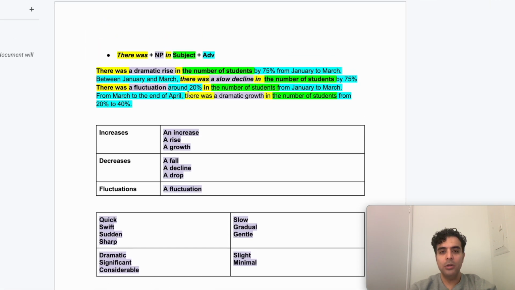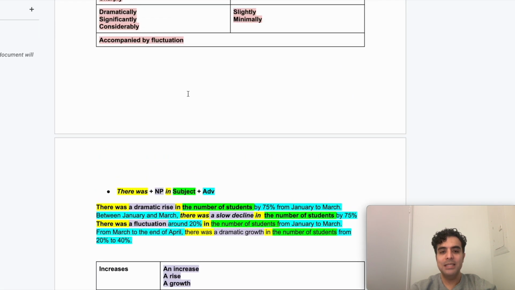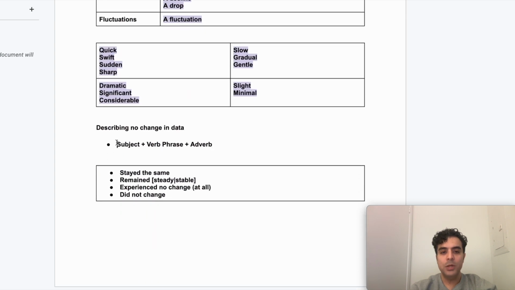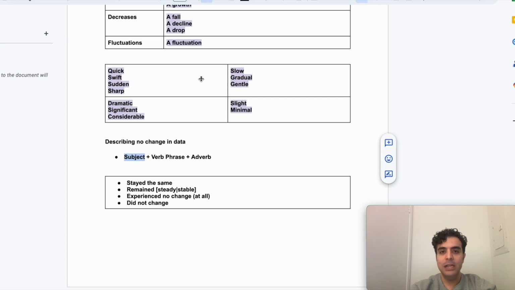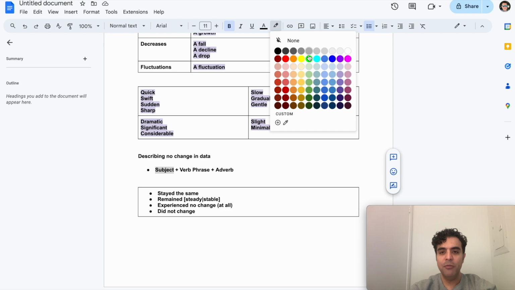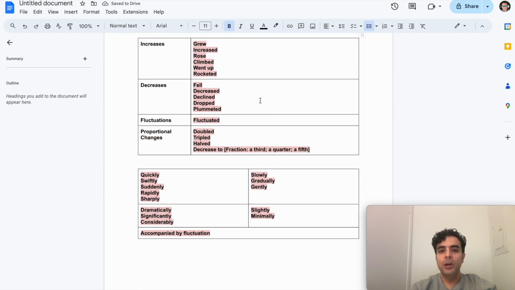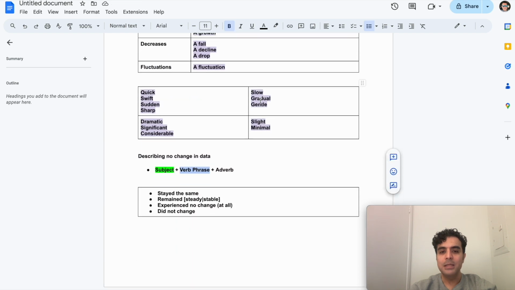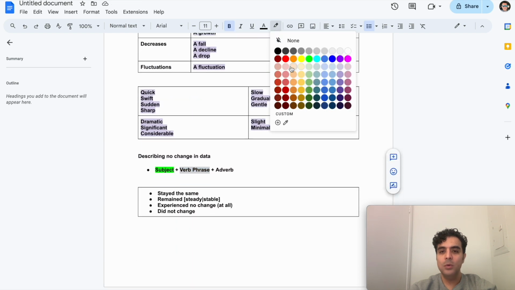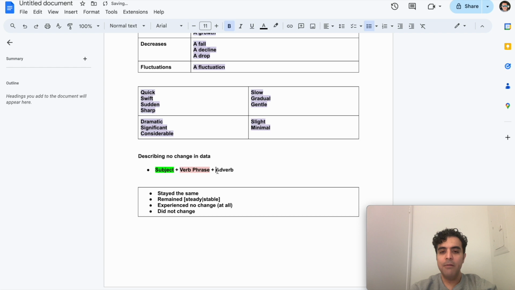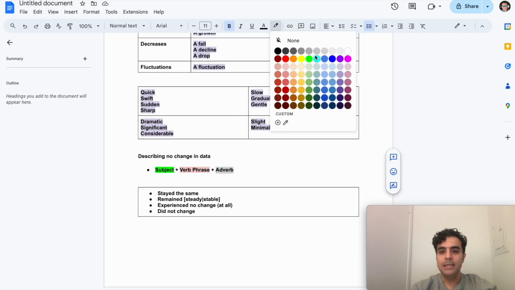If we want to color code this, the subject was color coded in green, so it's the same structure as before. The verb phrase, we're going to use the same color as above, so we'll use red one more time, and the adverb was consistently shown in blue, so we're going to do the same.